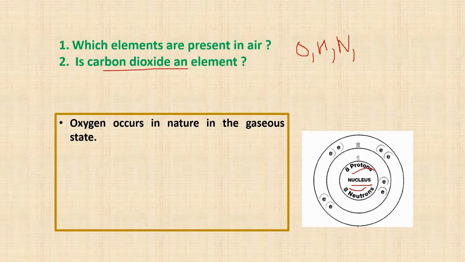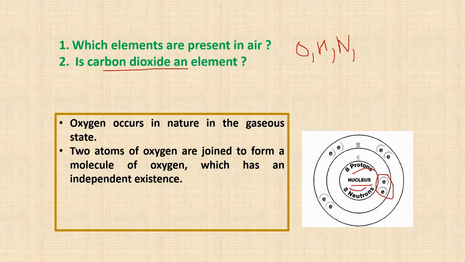Now the first shell occupies 2 electrons. So the capacity of the first shell is 2, then 8 and so on. So 2 electrons are gone, so there are 6 more electrons remaining. So in the second shell there are 6 electrons. All the electrons are revolving in their respective orbits.